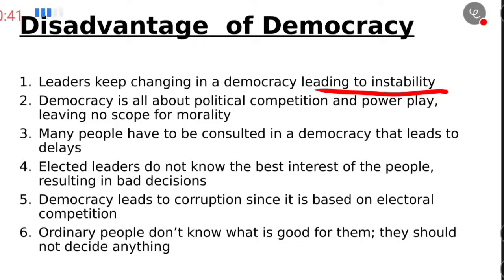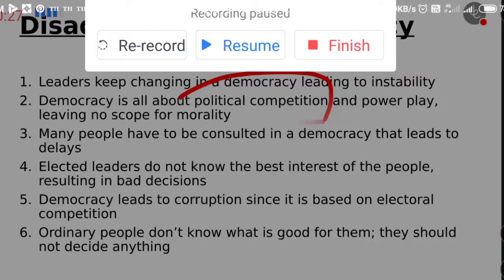Then the second one is that democracy is all about political competition and power play, leaving no scope for morality. Yes, it is true that it is all about political competition. Sometimes the person, leader or political party might not be correct.